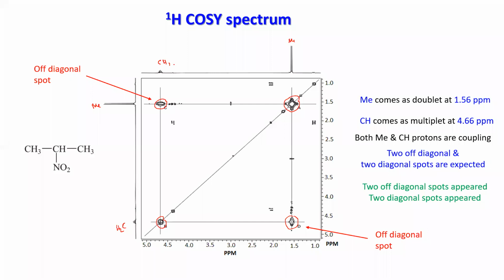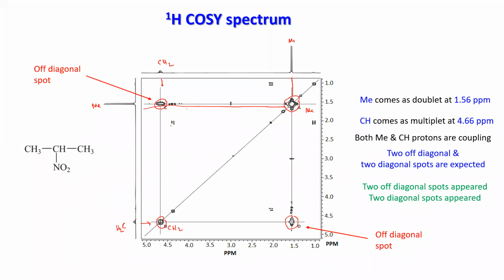The diagonal spot will be the methyl from X and methyl from Y, where they meet, giving a diagonal spot due to the methyl proton. You can extrapolate from this side and from that side, and ultimately they meet here, so you have a methyl diagonal spot. Similarly, you have the CH2 proton diagonal spot here. You can come from this side and from this side, and they meet here, so you have a diagonal spot.